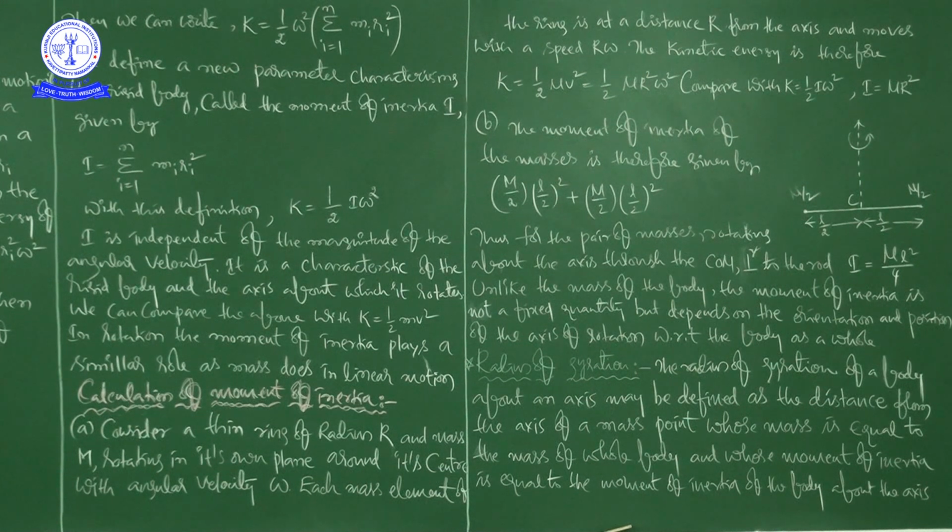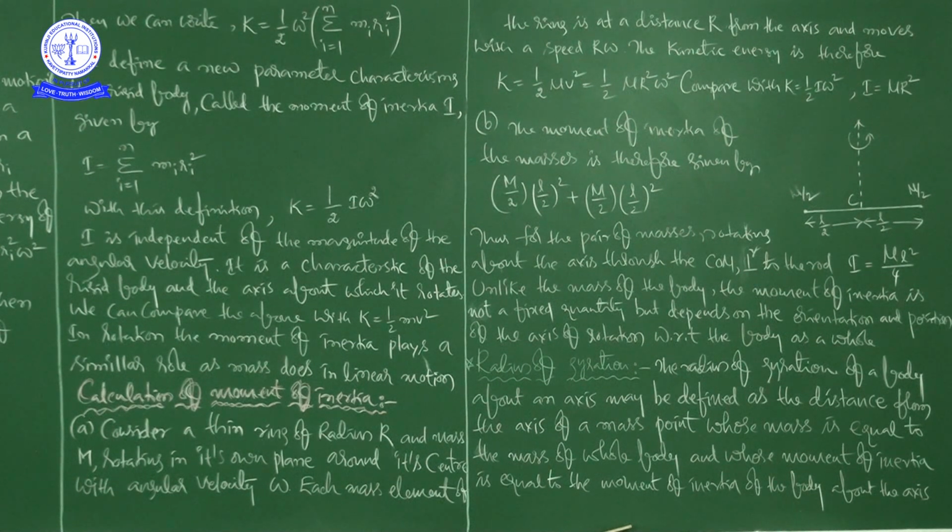Right? Each mass element of the ring, so the whole mass of the ring, you just imagine in smaller and smaller elements. Each mass element of the ring is at a distance capital R from the axis and moves with a speed r omega. That is, v is equal to r omega, no?